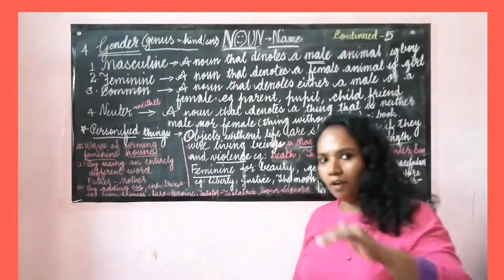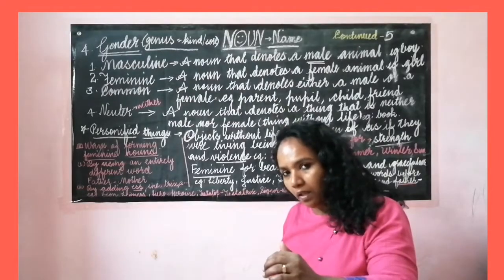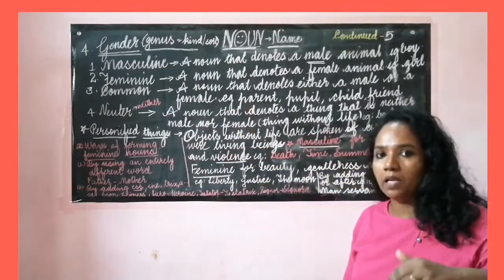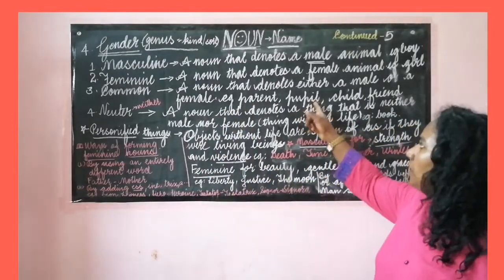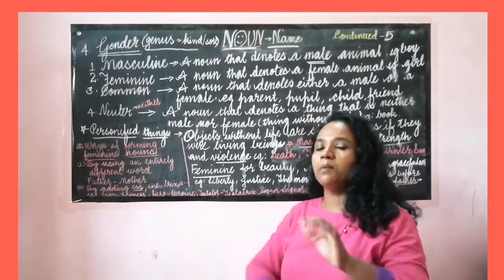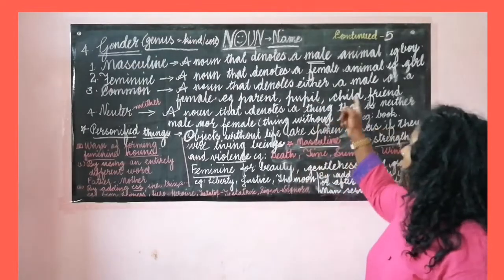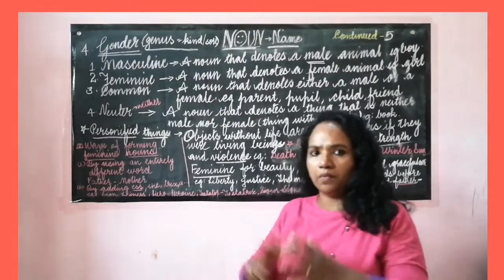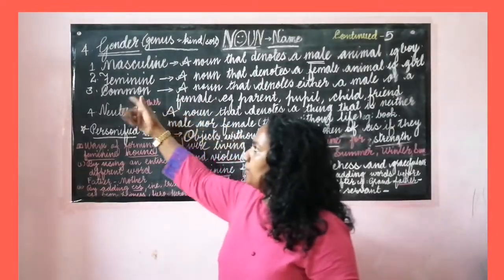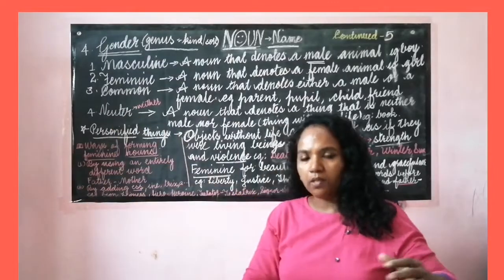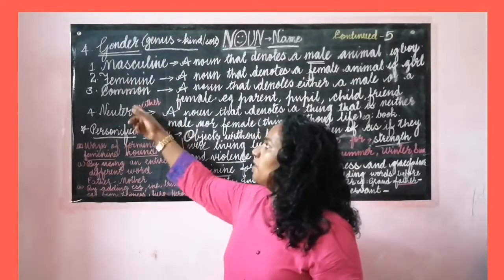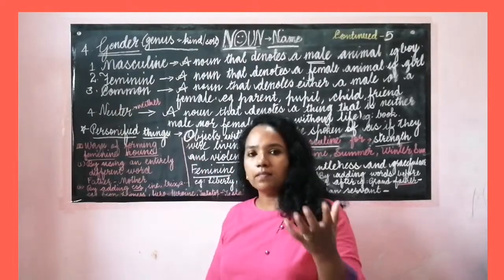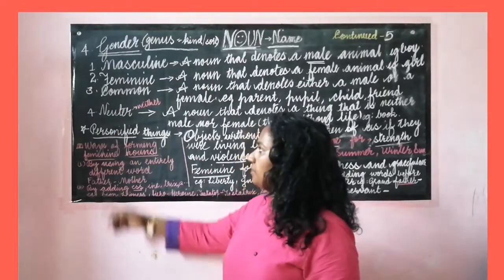Parent. We have two parents. One is a male and the other is female. So a parent can be a male as well as a female. Pupil, students, can be male as well as female. Child, friend, and so on. There are many words which are used both for masculine as well as for feminine, both for males as well as females. Those are all taken as common gender.